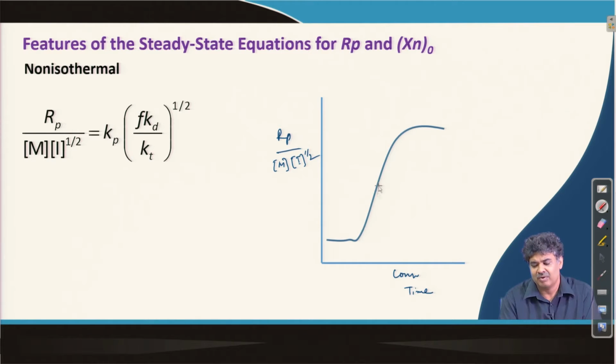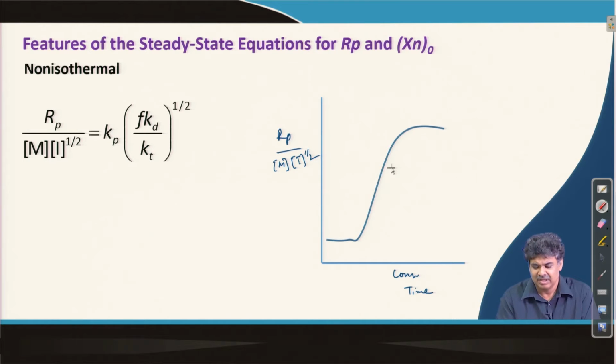This is a kind of auto acceleration, because we are not able to remove the heat from the medium, the reaction rate increases, and as a result further reaction happens and further heat gets generated and more such reaction happens.